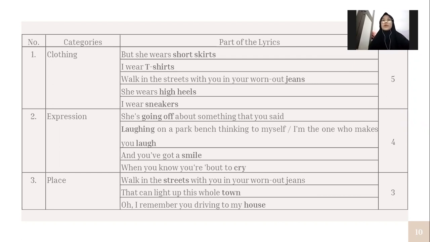Smile, as we know, indicates a pleasant feeling, and cry indicates sadness, with tears sometimes. So that makes four words that belong to the category of hyponymy of expression.